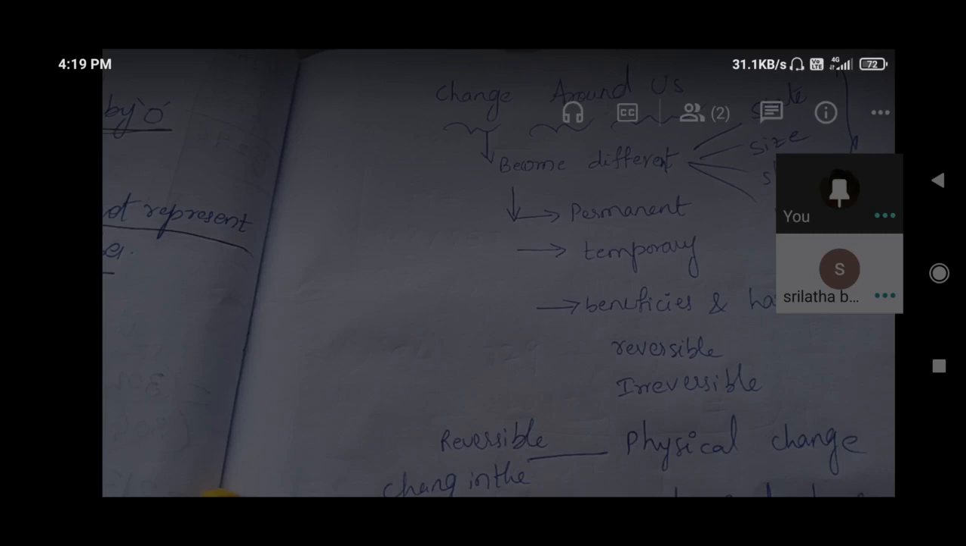Whatever is necessary, only that we collect, and what is unnecessary we throw out. So for that, separation is most important. And a mixture means a combination of